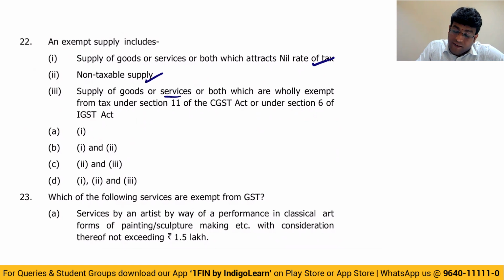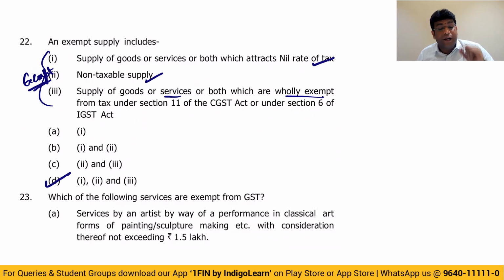Then supply of goods or services or both which are wholly exempt, obviously. All the three are covered in exempt supply. So answer is 1, 2, and 3. Option D, my dear friends. Getting my point, everyone? Excellent.